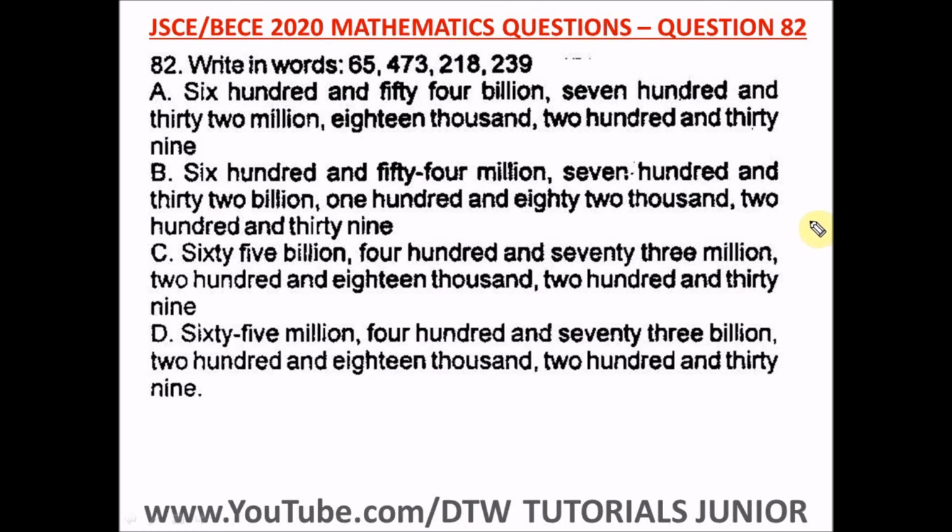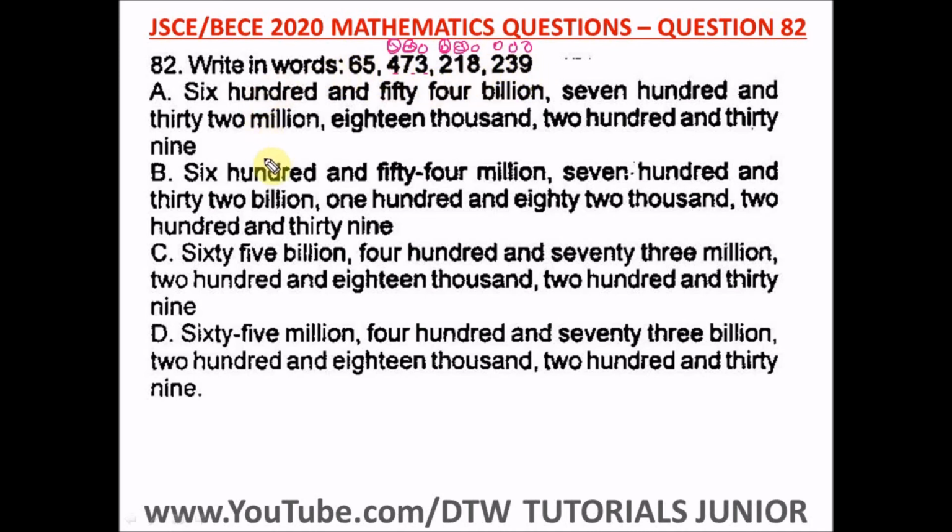Question 82 of the Junior WAEC 2020 Mathematics Past Question. That's your BECE exam. It says write in words this number. Let us pronounce this number together. So how many zeros do we have? Let's say all these are zeros. So we have 9 zeros, so it means we're in the billion range. If it was 6 zeros alone, it means it's millions. So this is 65 billion, 473 million, 218,239. This is how you pronounce this number.